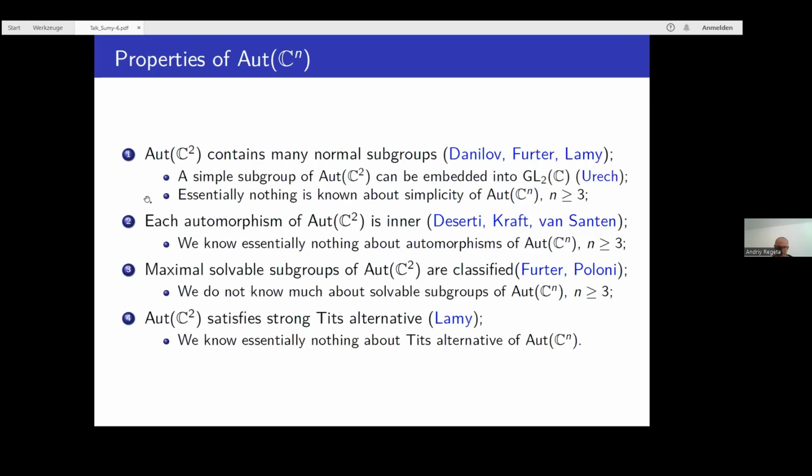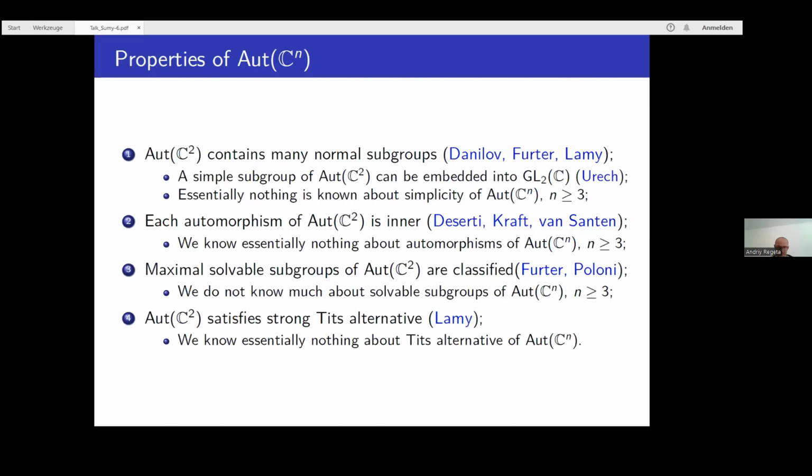Nevertheless, we know nearly nothing about simplicity of the automorphism group of C^n, or rather how far it is from a simple group, so to say. Another property of the automorphism group was obtained in the two-dimensional case by Julie Déserti, who proved that each automorphism of Aut(C^2) is inner up to a field automorphism.